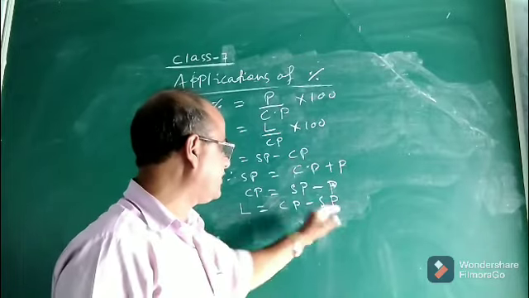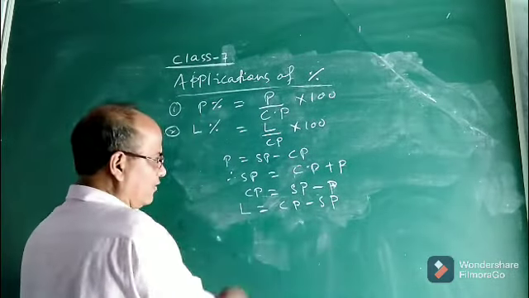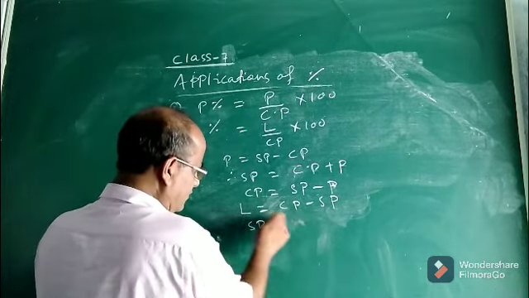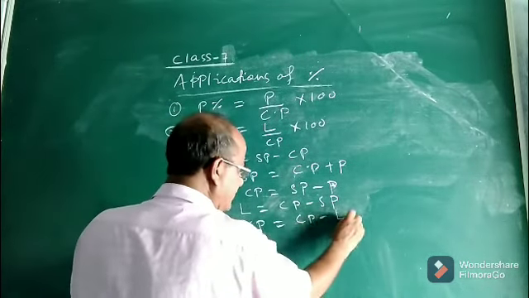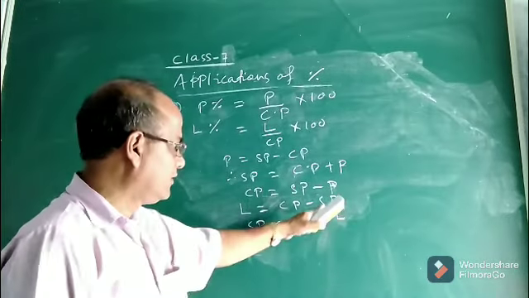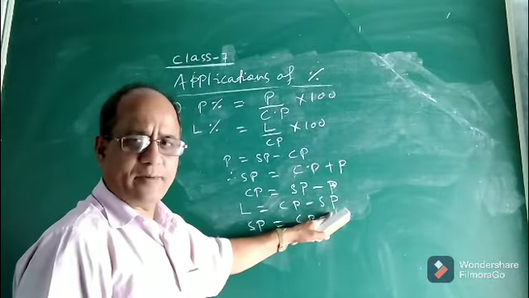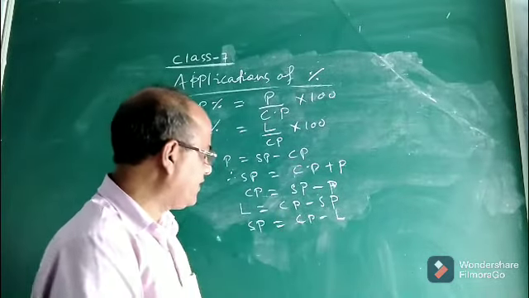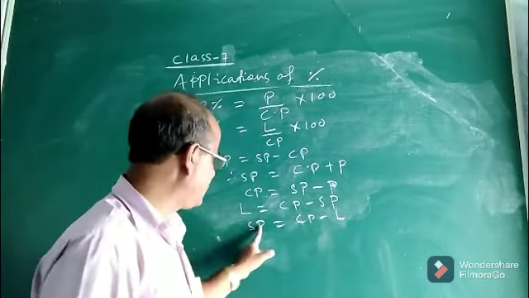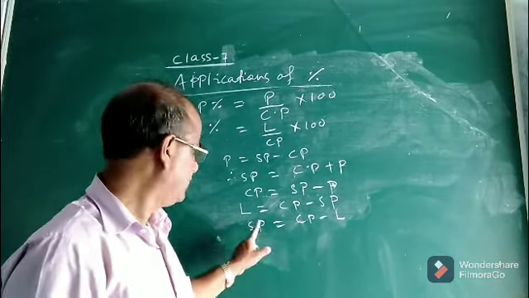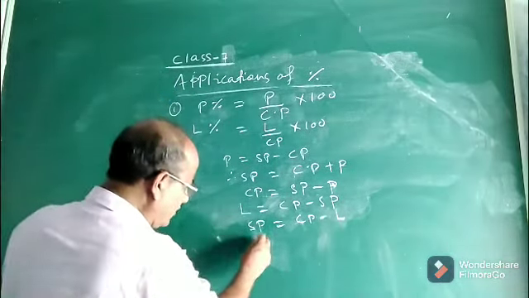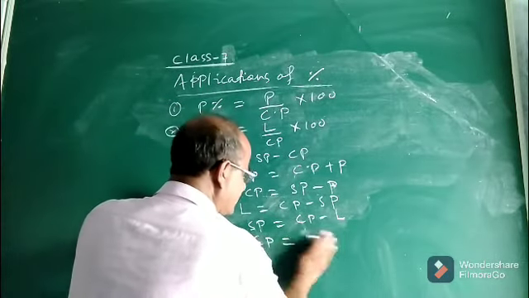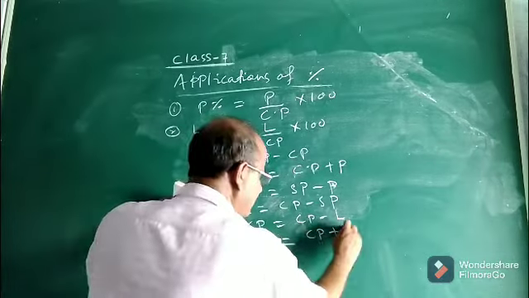Okay. Now, if loss is Cp minus Sp, then what will be the formula for selling price? You see, selling price will be equal to Cp minus loss. If loss equals Cp minus Sp, then selling price will be Cp minus loss. That means if you are given cost price and loss, you can easily compute the selling price. Similarly, what will be the formula for cost price? It will be Cp equals Sp plus loss.